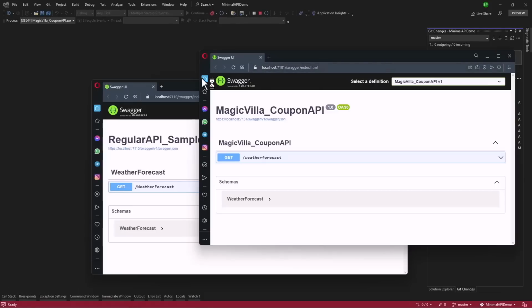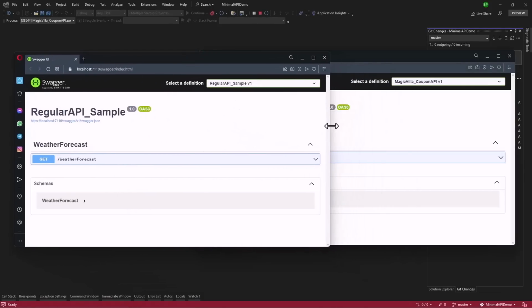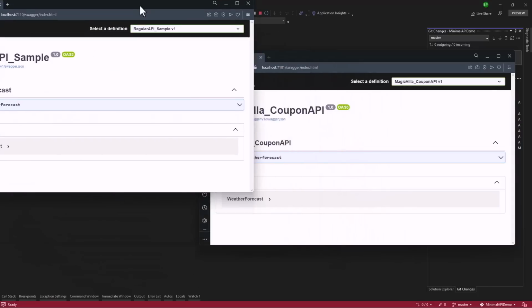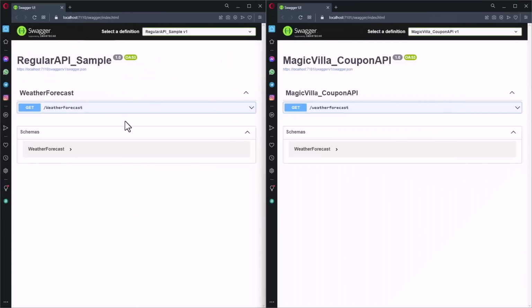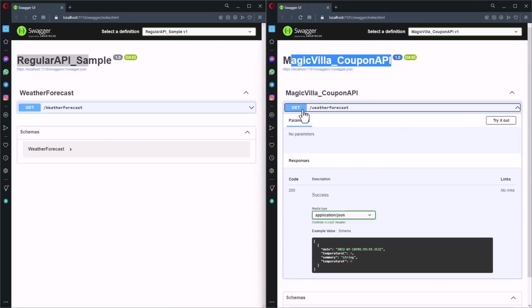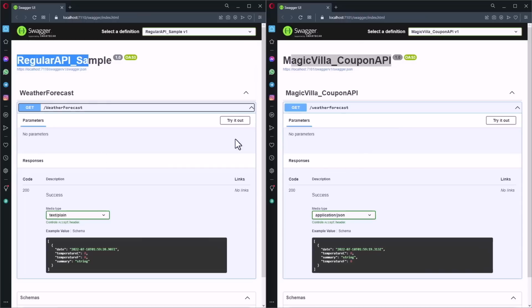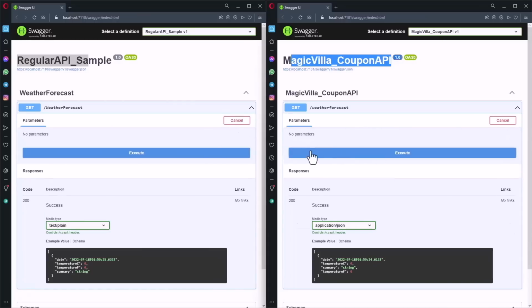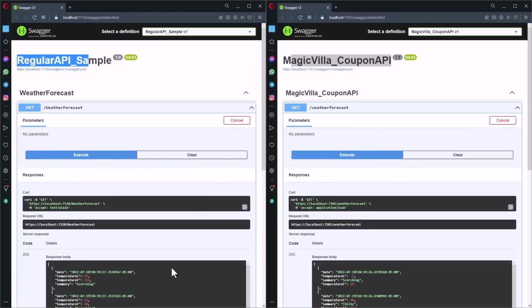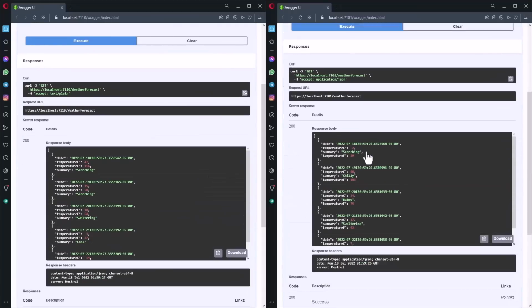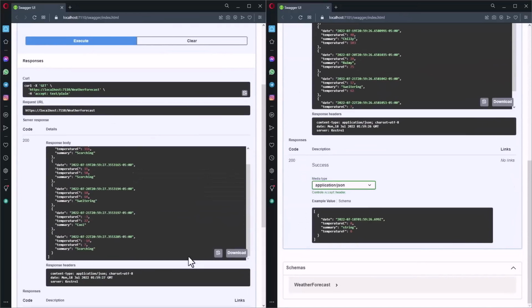And great, we have both of them up and running here. Let me add them side by side. And perfect, we have both of them right here. We have the regular API, and here we have the minimal API. From the look and feel, you can see both of them look the same. We have one endpoint, weather forecast. That looks good in the Swagger documentation. We try that and execute. Everything is the same. We have the same response and everything looks the same.